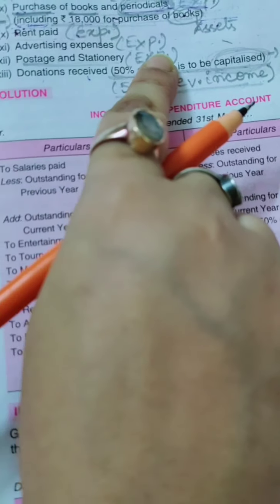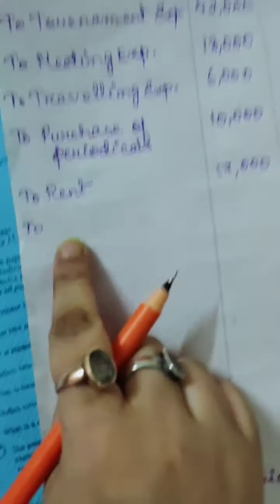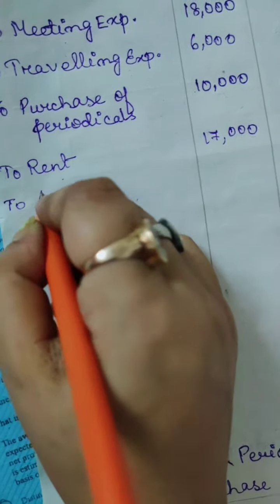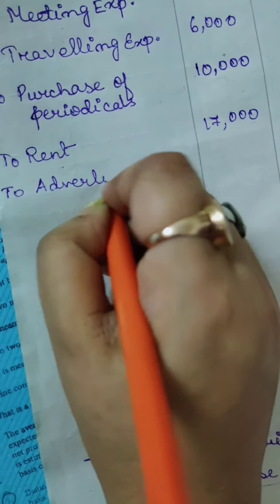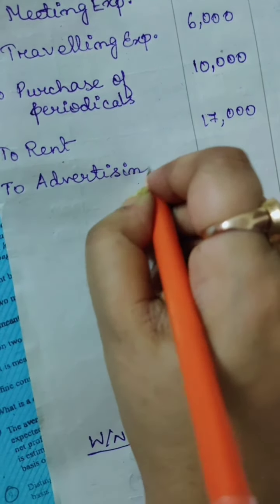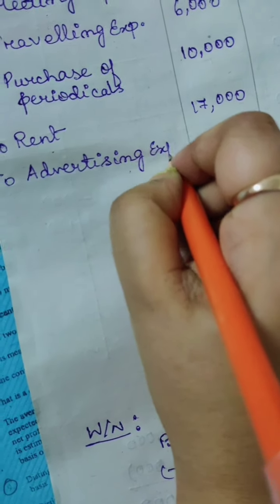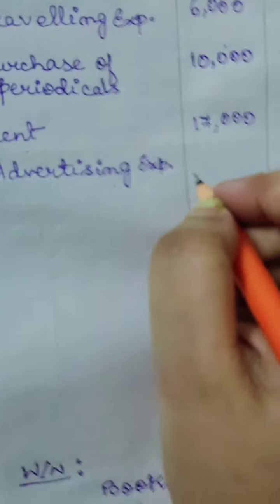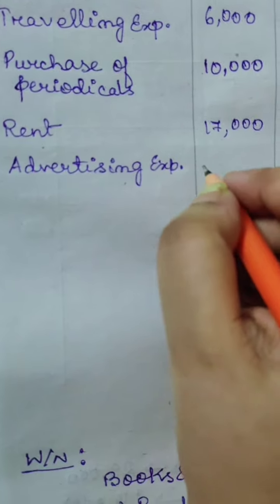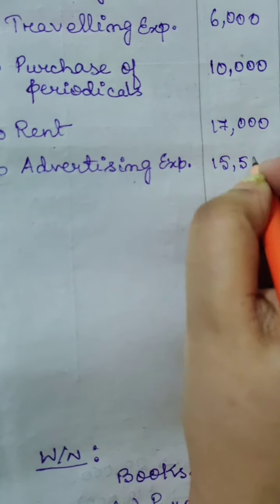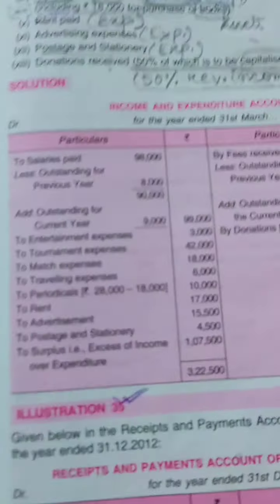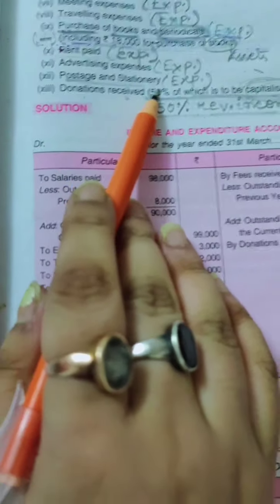Okay, advertising expense is also an expenditure, so we'll write here again in expenditure side to advertising expense. The amount is 15,500.